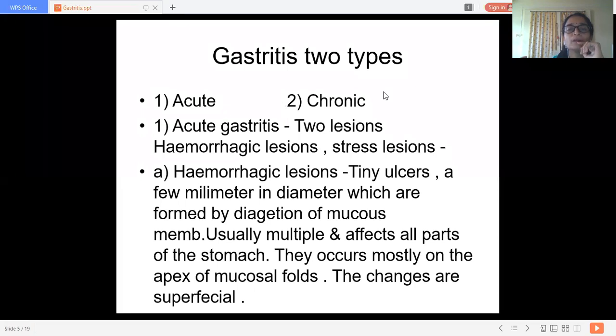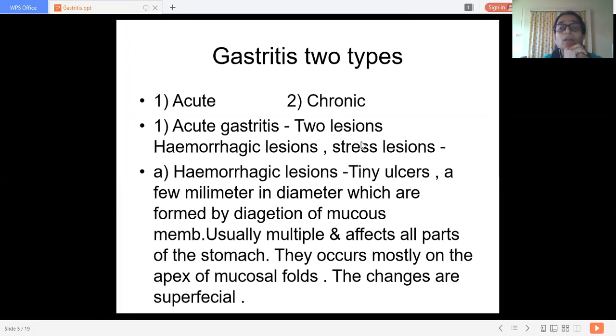Okay. So these are the tiny ulcers of a few millimeters in diameter, which are formed by digestion of the mucous membrane. These hemorrhagic lesions are usually multiple and affect all parts of the stomach, that is fundus, pylorus, and body of the stomach. All these parts get affected with the hemorrhagic lesions.